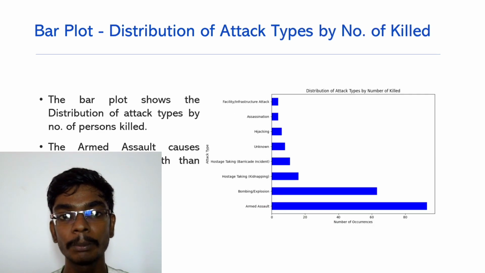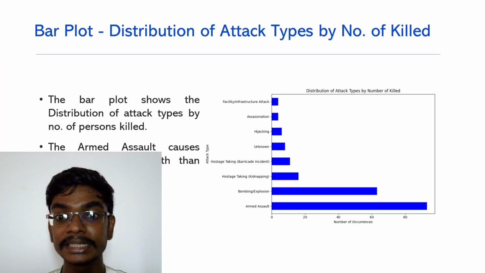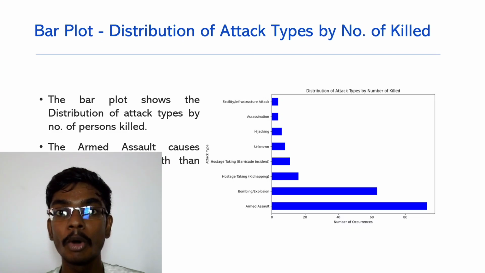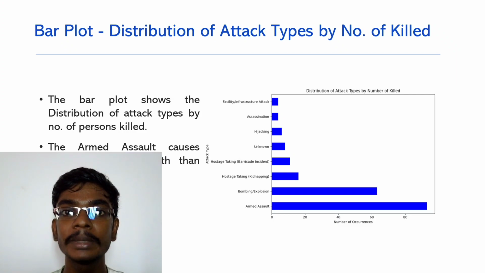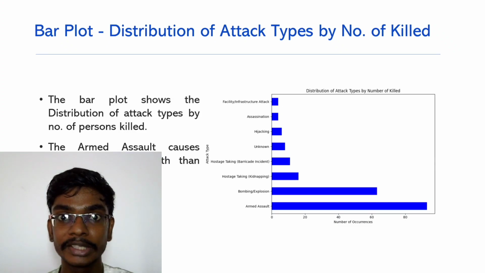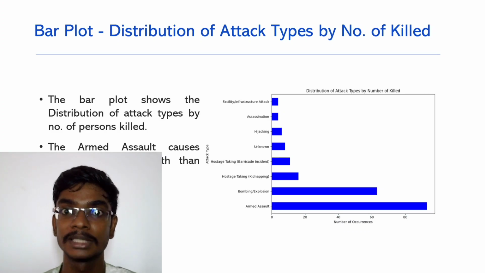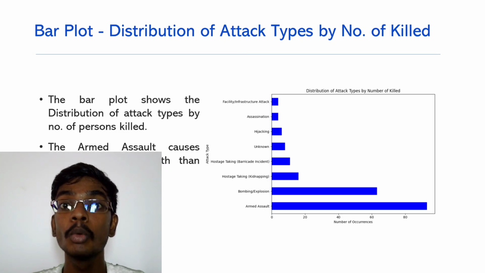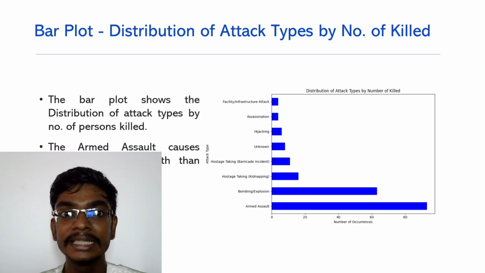And then let's see the bar plot of the distribution of attack type by number of killed. So here we can see that armed assault kills more people than bombing or explosion. In the previous pie chart, we have seen that more attacks happened with bombing or explosion, but it doesn't kill as many people as armed assault does. Even though armed assault is in second place in attack type, it kills more people, which means it is the deadliest attack type.